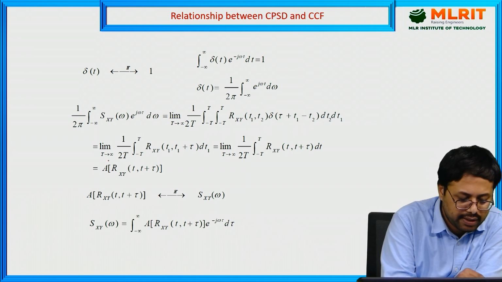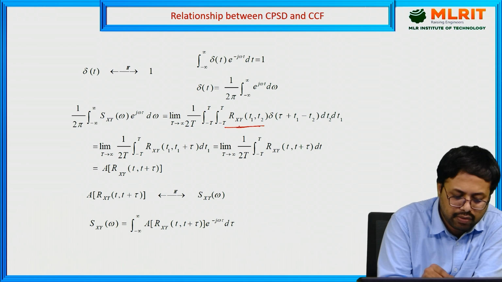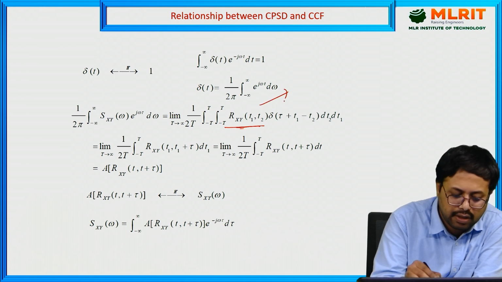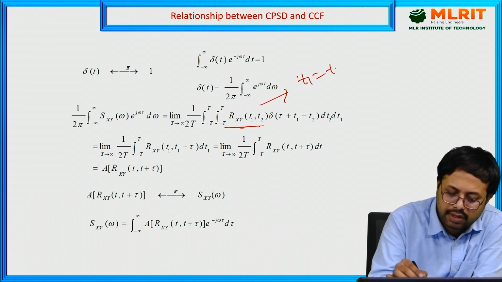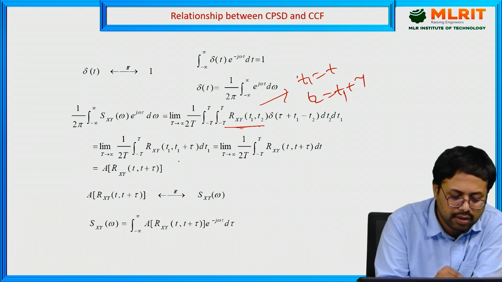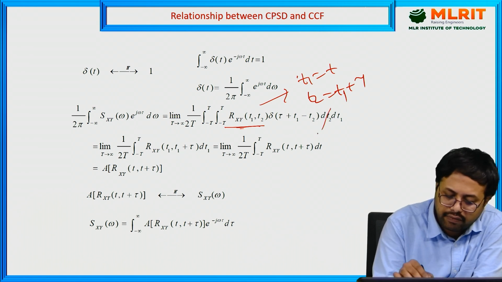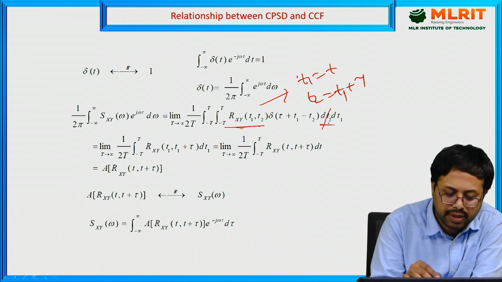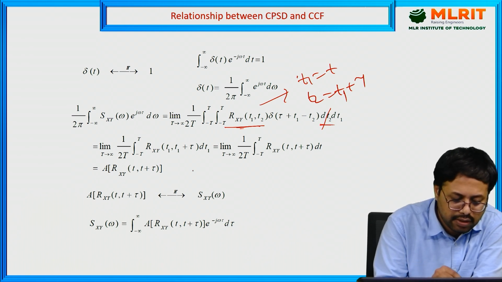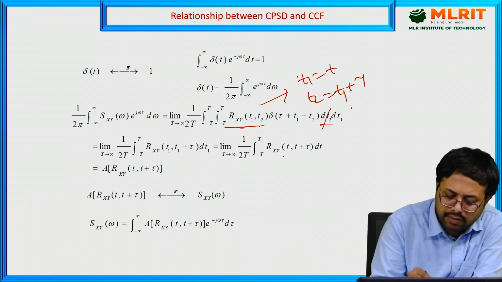Now next, limit t tends to infinity 1 by 2t integral from minus t to t. Now this is the cross correlation function. You consider t1 equal to t, t2 equal to t plus tau, or t2 equal to t1 plus tau. Then the differentiation of t2 will be eliminated. Substitute t1 equal to t, t2 equal to t plus tau, then you are going to get Rxy of t comma t plus tau dt.